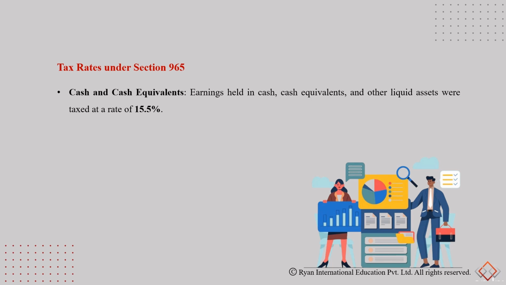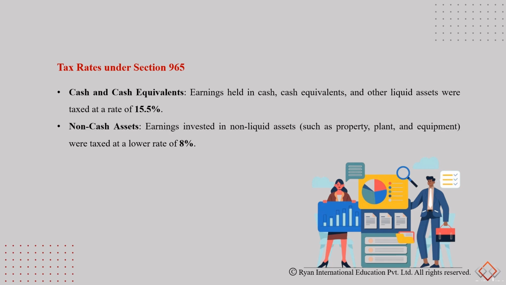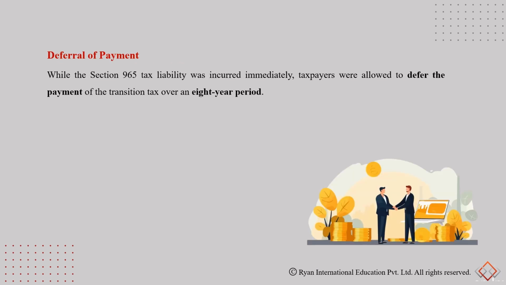So when it comes to the tax rate for cash and cash equivalents, earnings in cash or equivalents or other liquid assets were taxed at 15.5%, and all the other assets such as property, plant and equipment were taxed at a lower rate of 8%. Now, Section 965 tax liability was assessed or incurred immediately. The taxpayers were given time over an 8-year period to pay this, because this is going to be a huge liability for them.